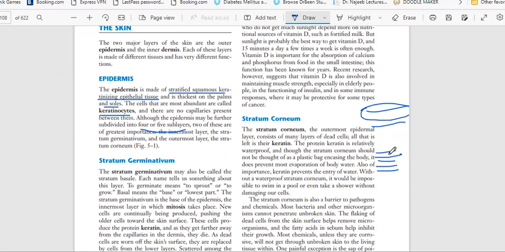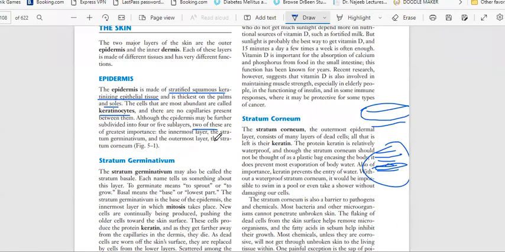In that 4 or 5, two are of greatest importance. First is the innermost layer, this is the innermost layer.